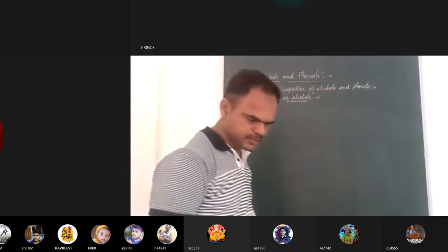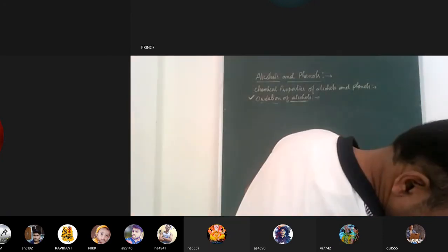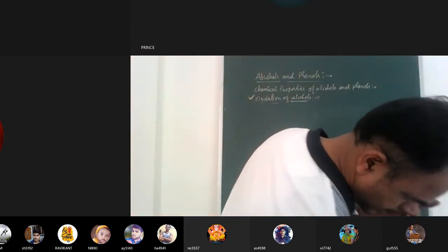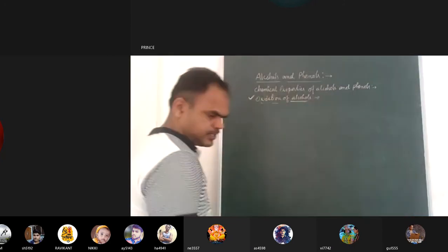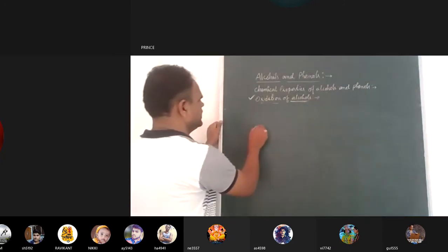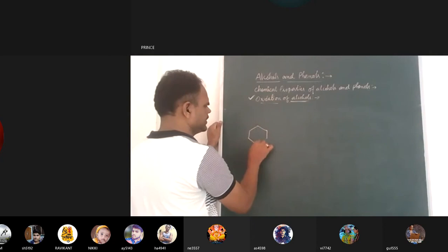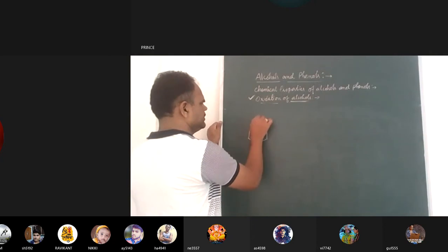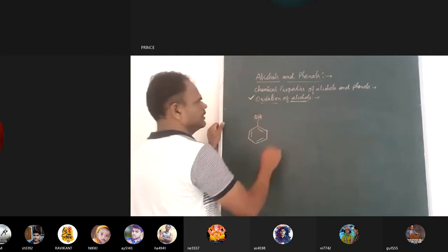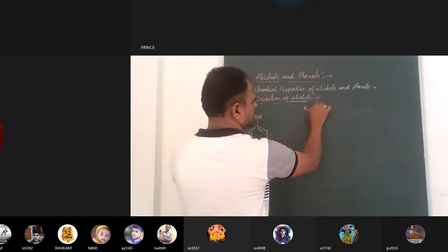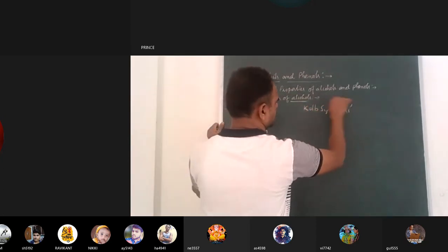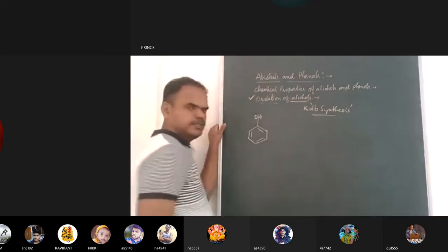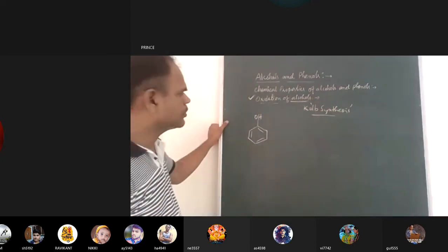After this halogenation, next reaction is the preparation of salicylic acid. One more electrophilic reaction. Very important. This is also a very important reaction. What is this reaction? This is called Kolbe synthesis. Kolbe synthesis is the most important reaction. You should write it in your book also.